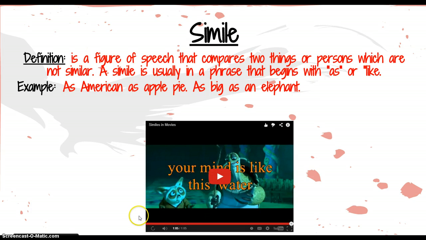So those were examples of similes in movies. Personally, my favorite is the one from Forrest Gump because I use it all the time. Life is like a box of chocolates. You never know what you're going to get.